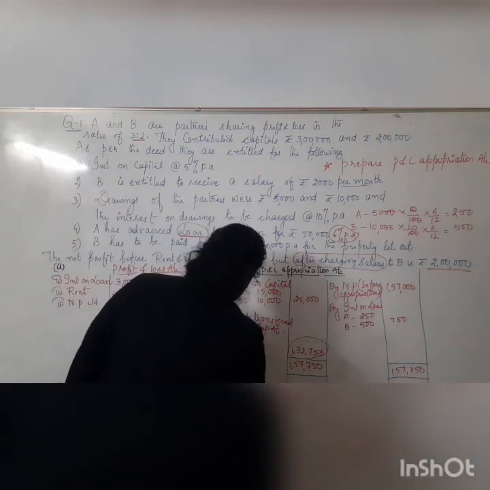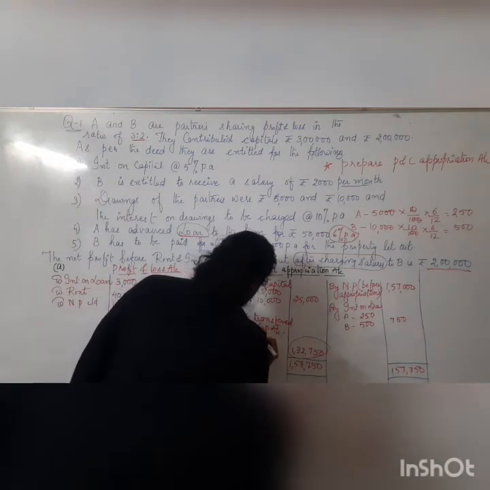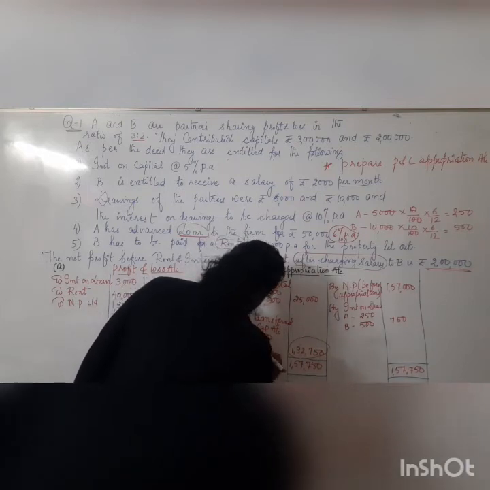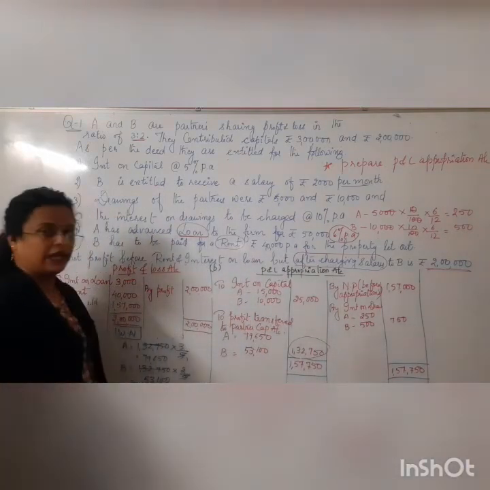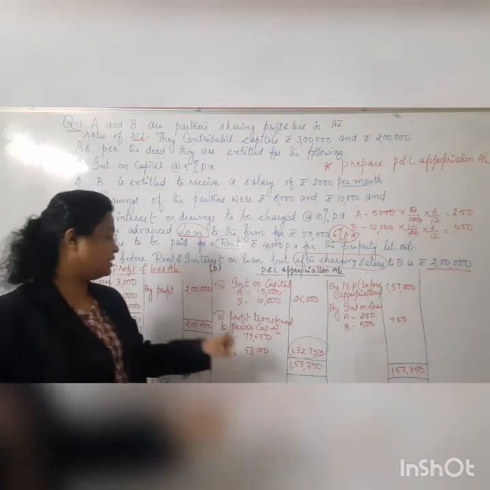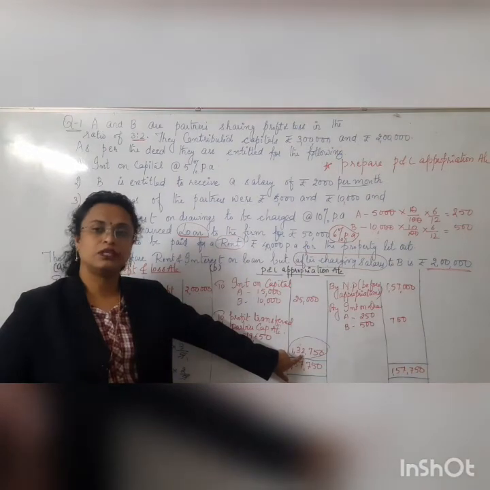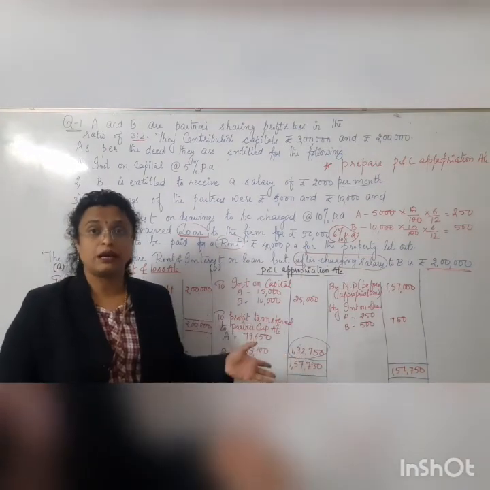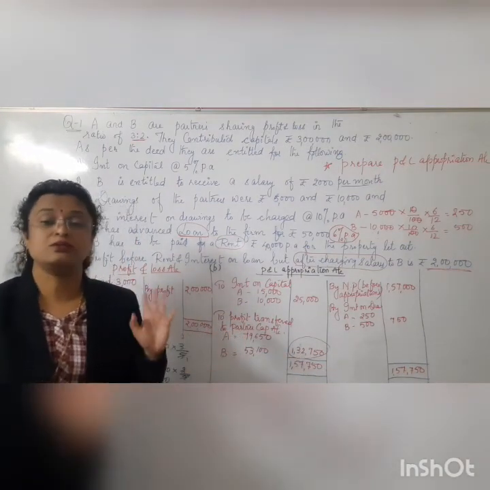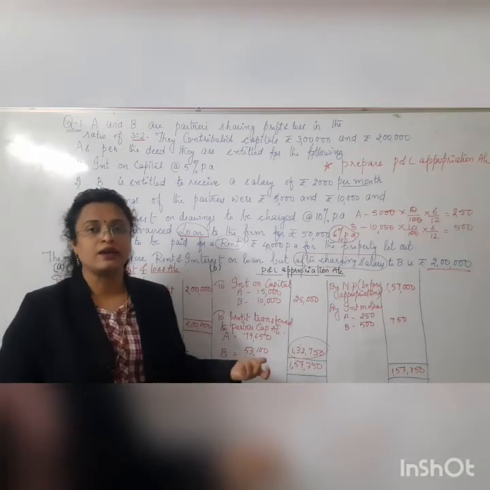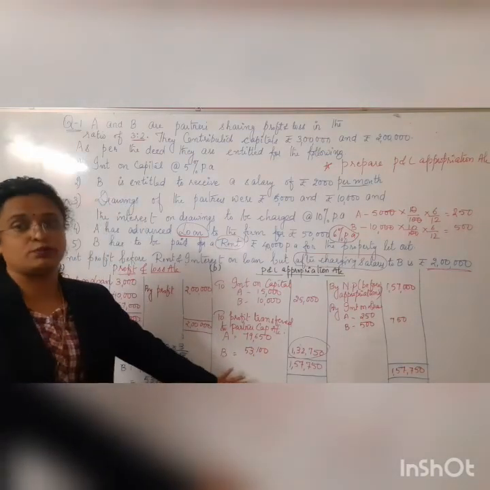Hence, for A it is 79,650 and for B it is 53,100. Ensure whenever you are writing the distribution, the total of this should be equal to this final amount. If it's not coming, that means there is some error in the calculation. It's a way through which you can counter-check whether you have done the distribution correctly.